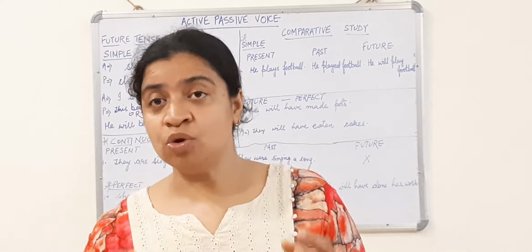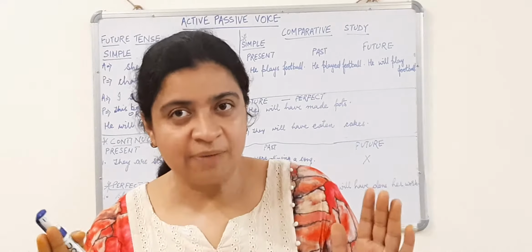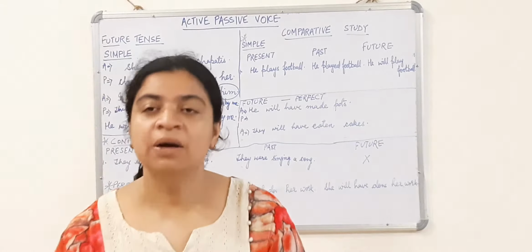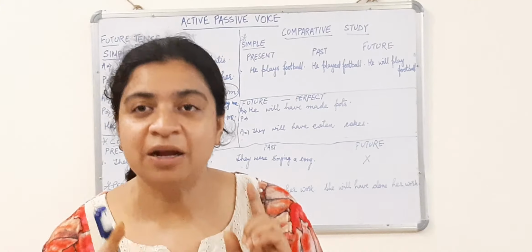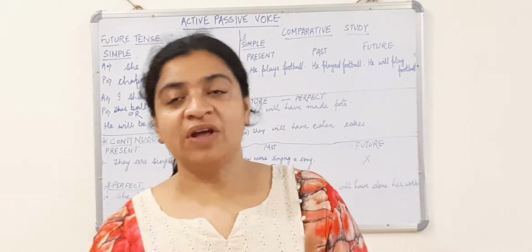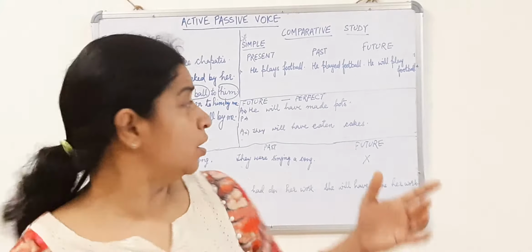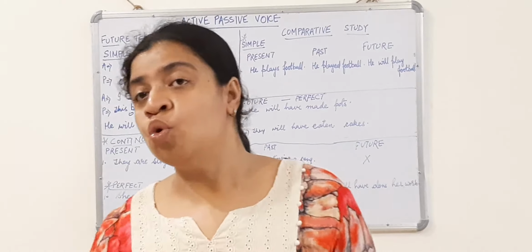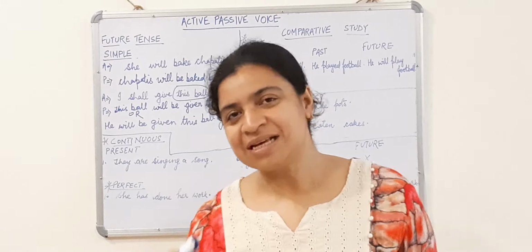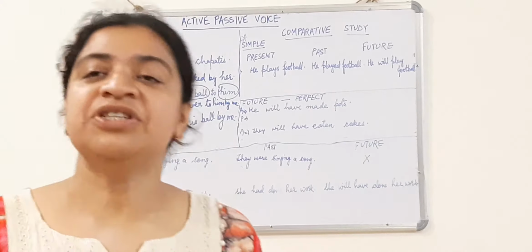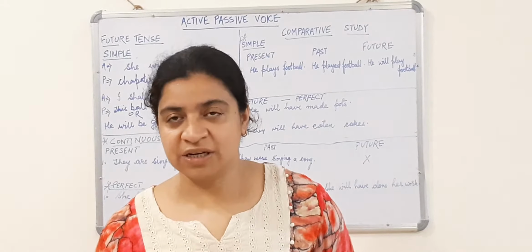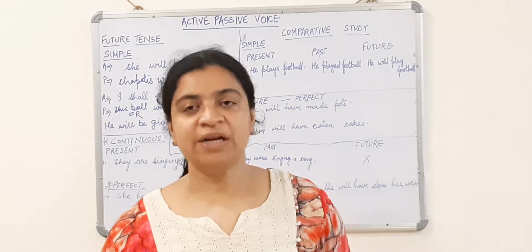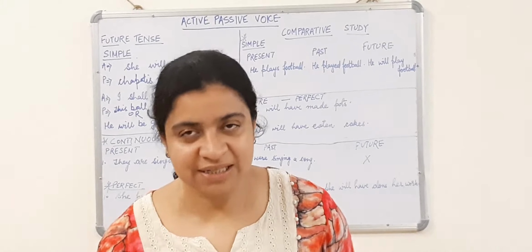Answer of what? When we use the word what with a main verb, not our helping verb, but I am talking about a main verb, the answer of that what will be our primary object. And if we use whom, like I shall give this ball to whom, the answer of that whom will be our secondary object. This is how we differentiate between our primary object and our secondary object. In passive voice, we can start our sentence either with our primary object or with our secondary object. Both the ways it is correct, children.